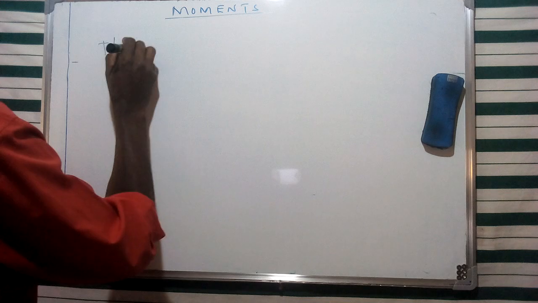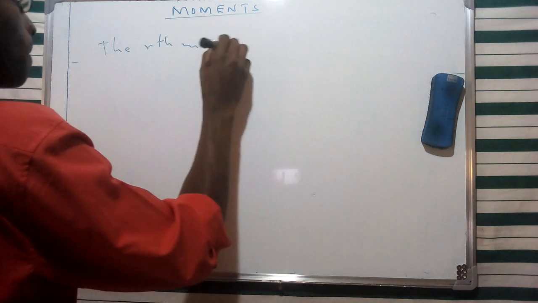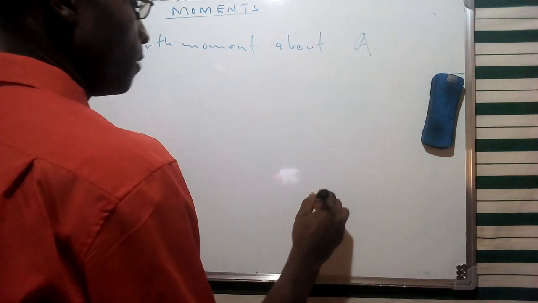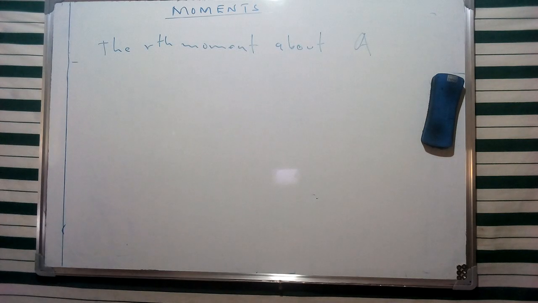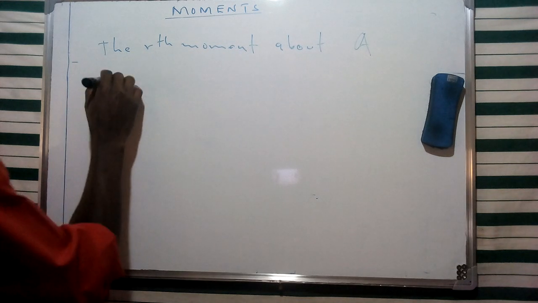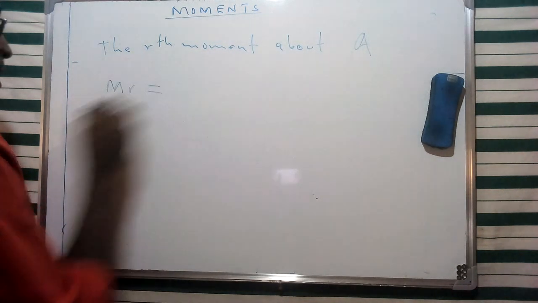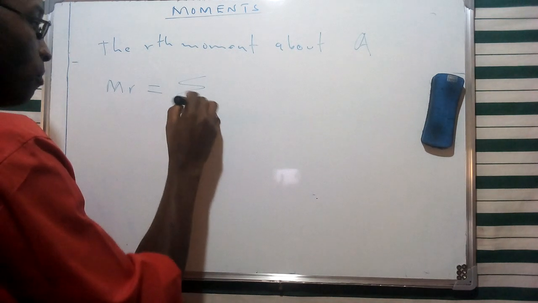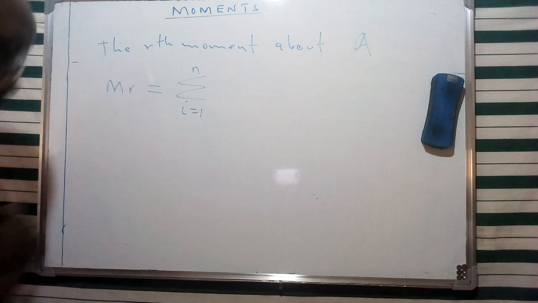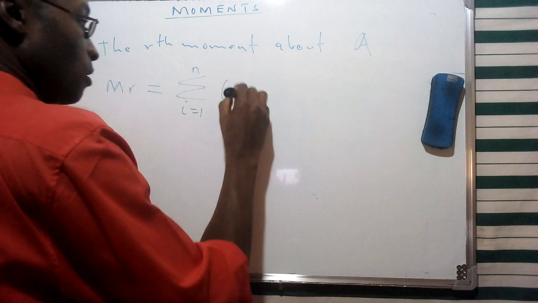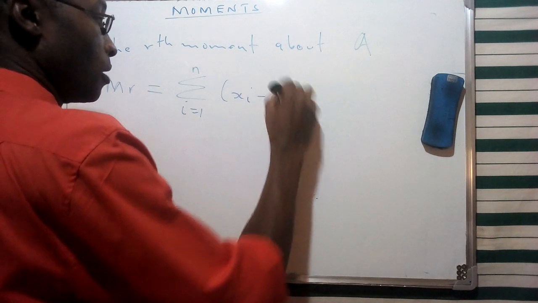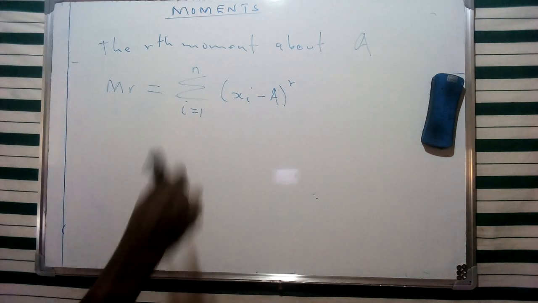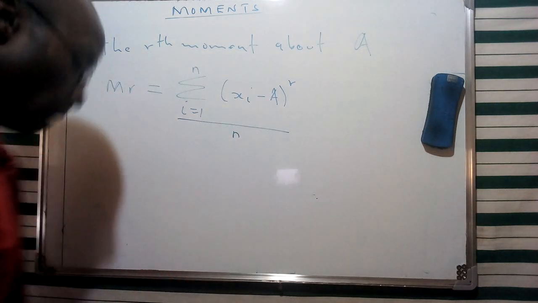This is going to be the rth moment about an arbitrary number that I'm going to give in terms of a, and that of course is represented by Mr. The rth moment about the number a is given as the summation from i equals 1 to n of the difference between xi and a, raised to power r, and we are going to have the whole of this divided by n.